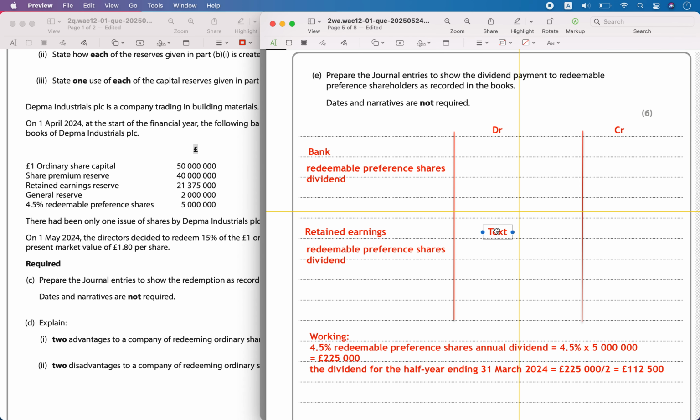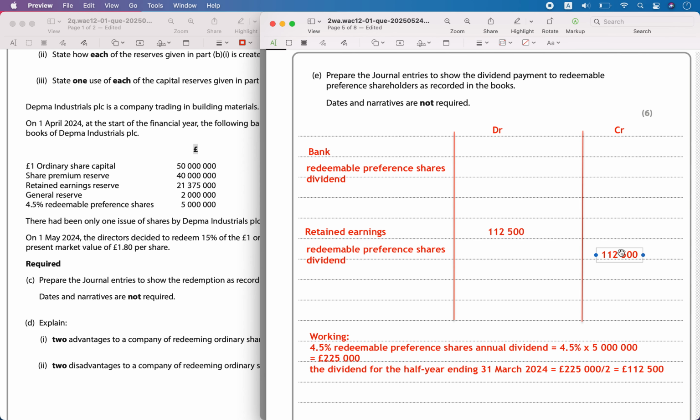So from the retained earnings we are going to pay 112,500, and this is going to be given to the redeemable preference share dividend. From the retained earnings I am going to reduce and transfer it to the redeemable preference share dividend.